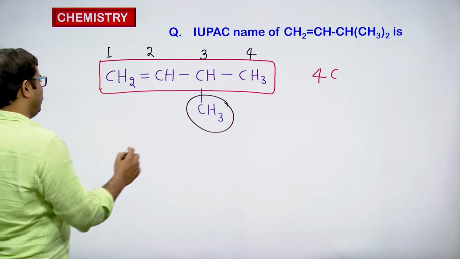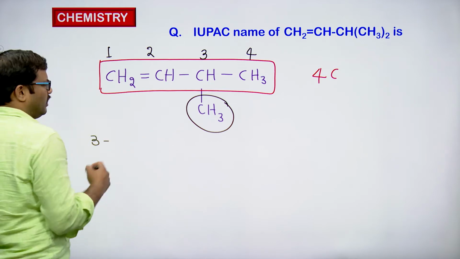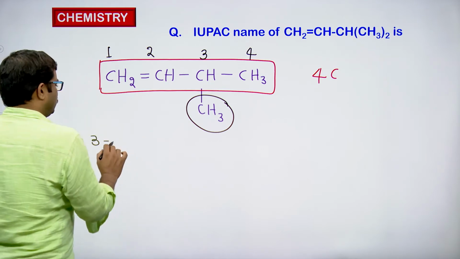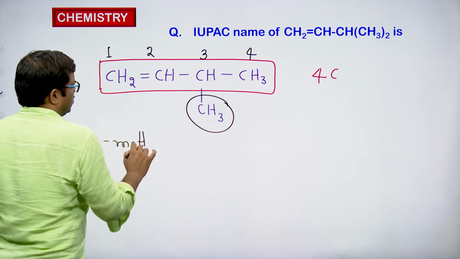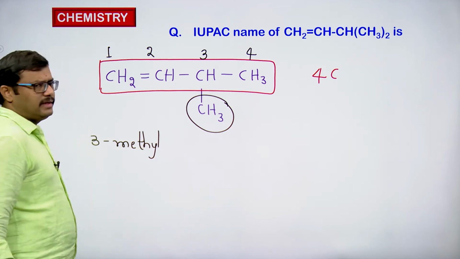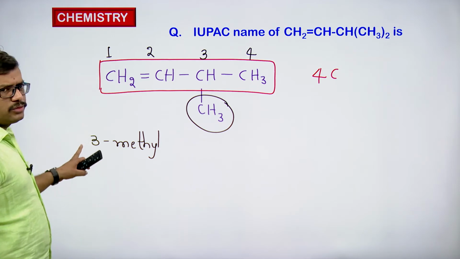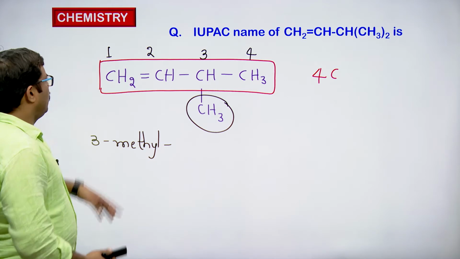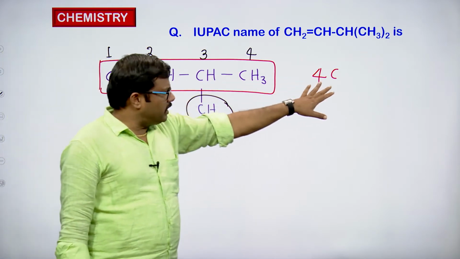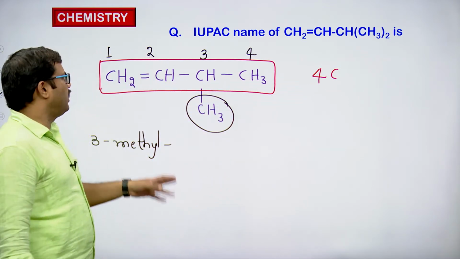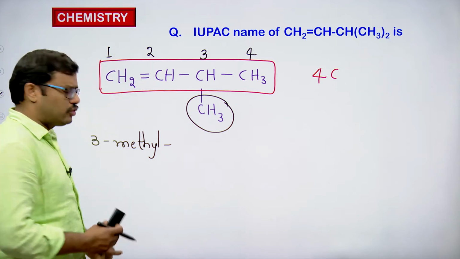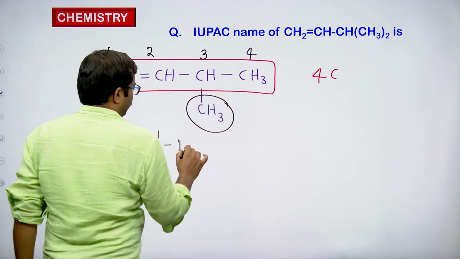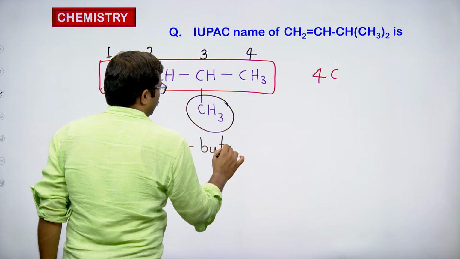Substituents have to be written first with their alkyl name. It is methyl, CH3, present at the third position, so 3-methyl. Then this is a 4 carbon chain, so it should be but, and at the first carbon we have a double bond, so it should be 1-butene, 3-methyl-1-butene.